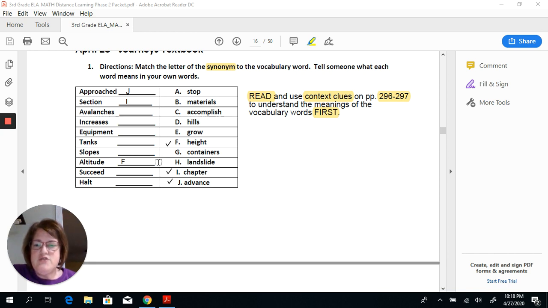And then if you skip down here to altitude, the correct answer for that one is F, height. So the altitude is how high something is or the height of it.